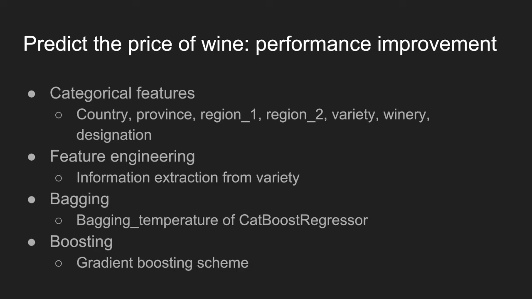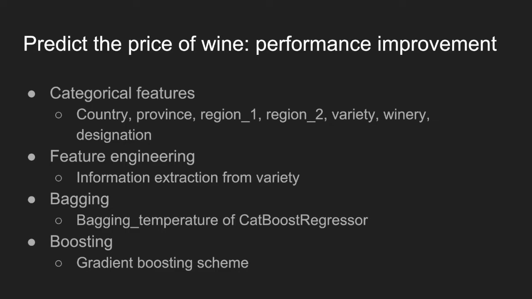The next technique we used is bagging. Decision tree models are very sensitive to the training dataset. If the dataset changes, the resulting decision tree can be very different. Bagging is a technique that can be used to reduce the variance of decision trees. With bagging, we combine the predictions from multiple decision trees so that we don't have to worry too much about individual trees overfitting the training dataset. Tuning the bagging temperature parameter is our way to adjust the bagging.